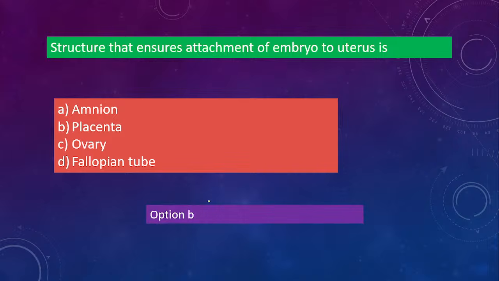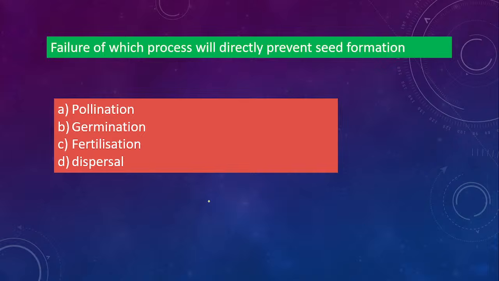Okay, it is option B, that is placenta. Okay, next one. Failure of which process will directly prevent seed formation?